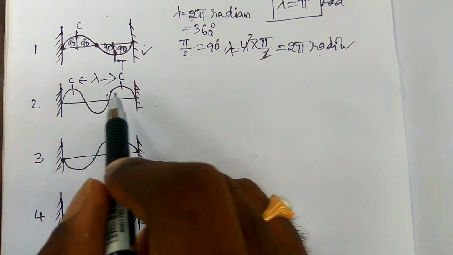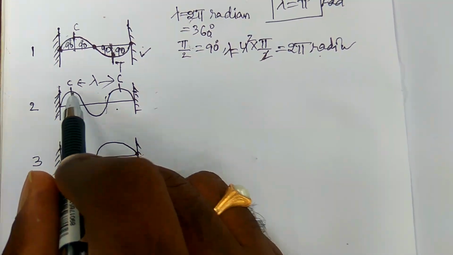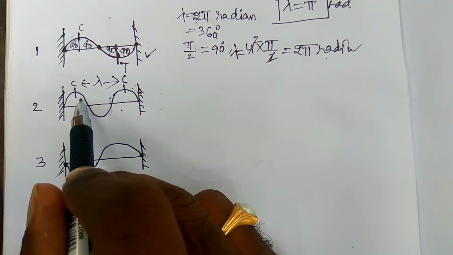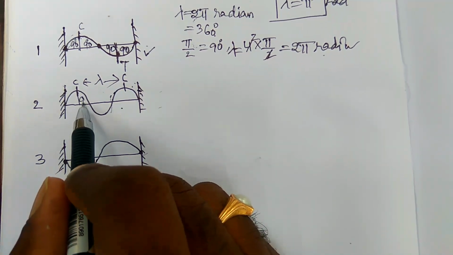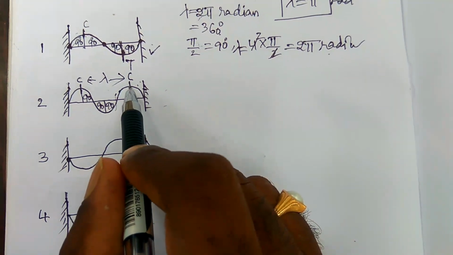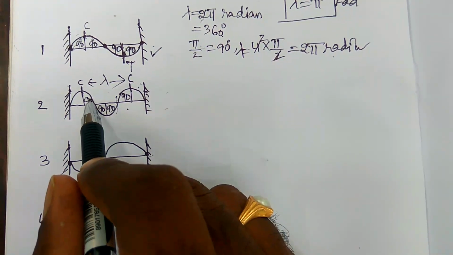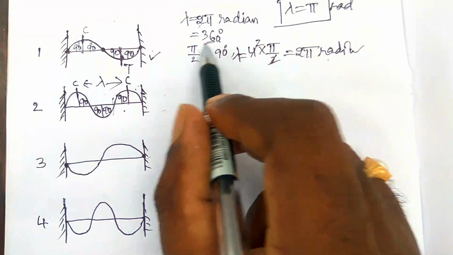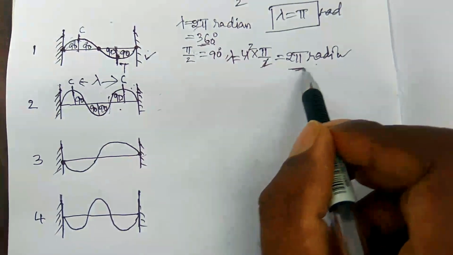We can say easily a wavelength should be crest point to crest point. Here, coming to the crest point, this is 90 degrees, this is 90 degrees, this is 90 degrees and this is 90 degrees. 1, 2, 3, 4. Four 90s are 360 degrees. So it can be written as 2 pi radian.